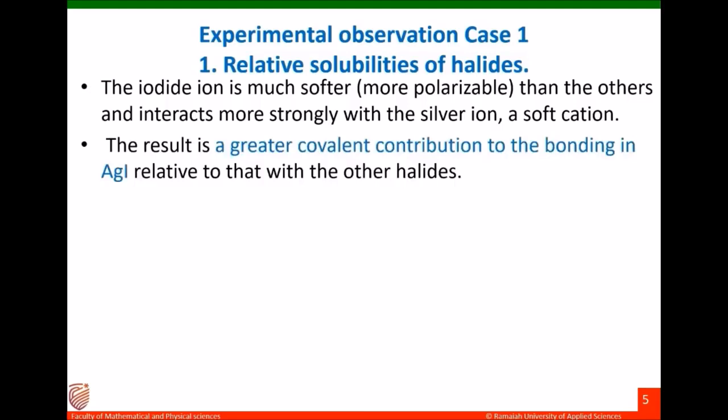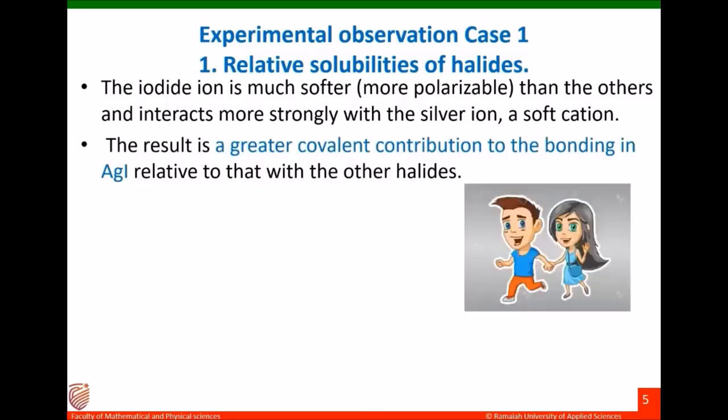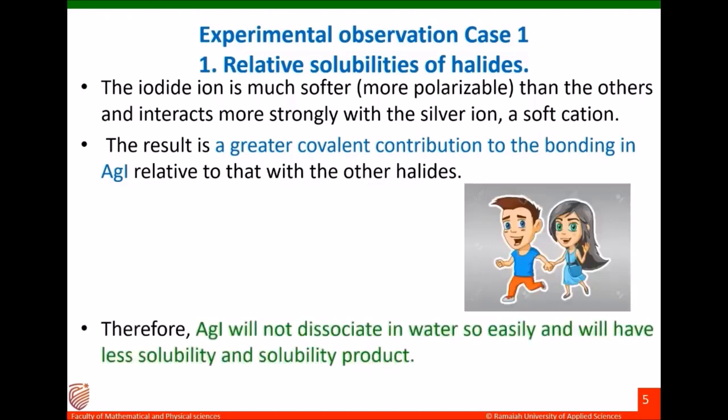The result is a greater covalent contribution to the bonding in silver iodide relative to that of the other halides. So the covalent character of the bond in silver iodide will be strong. Therefore, it will not ionize or dissociate easily in water. So the solubility and the solubility product of silver iodide will be lower.